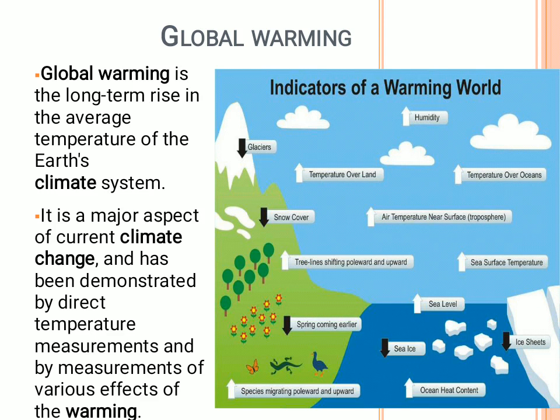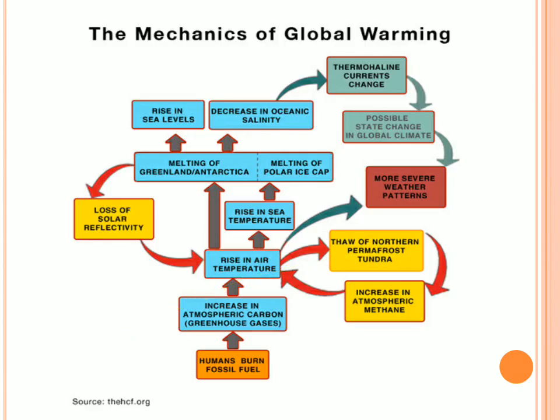Considering this, I'm pretty sure you might have understood the actual difference between climate change and global warming. Both of them are different. Global warming is a component of climate change, because climate change is a vast concept considering precipitation, solar flares, and many other things. But global warming is only about the temperature factor of the climate system. Any change in temperature has a direct impact, because of which some ocean currents change, snow cover is reducing, and glaciers are retreating.